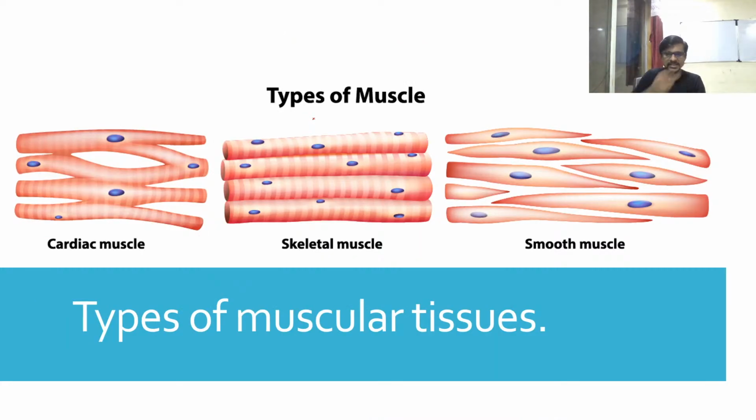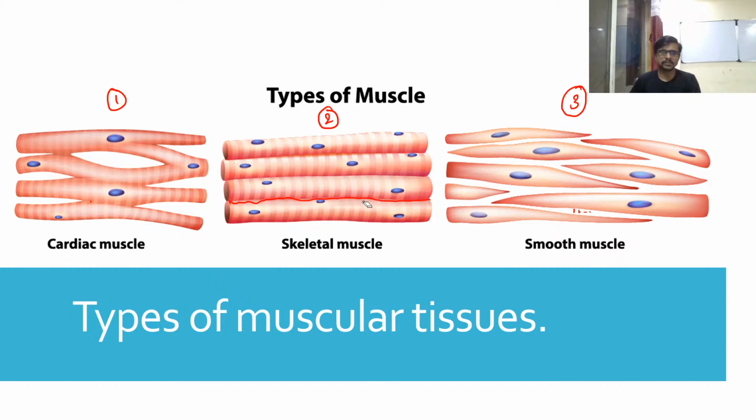So these are the different types of muscle cells or muscle tissues. The first tissue I can write here is the cardiac muscle. The second one is the skeletal muscle, and the third one is the smooth muscle. In cardiac muscle, you can see these cells are attached to each other by a membrane. In skeletal muscles, the cells are not attached to each other and are completely different. And in smooth muscle, there is a gap between two cells.